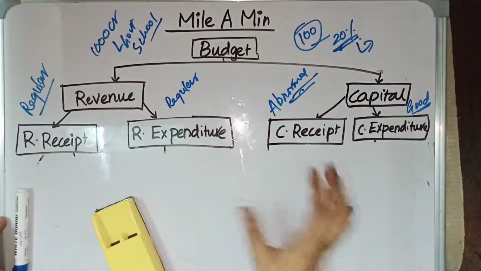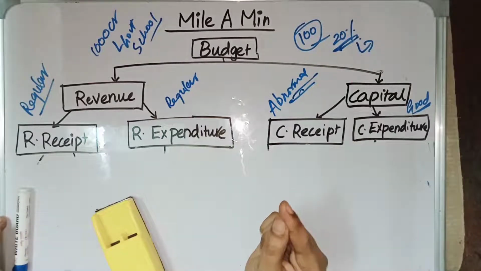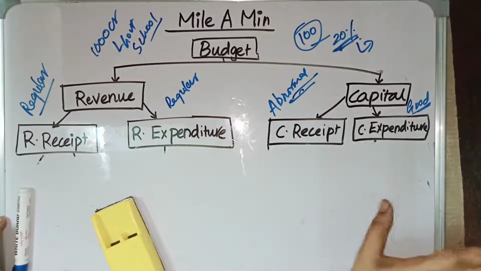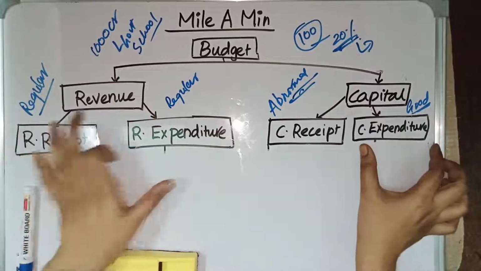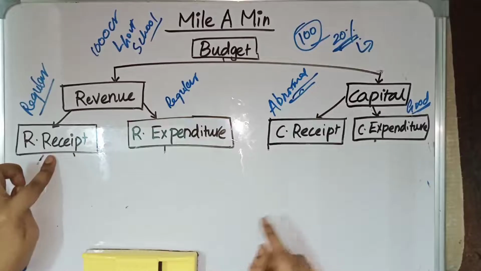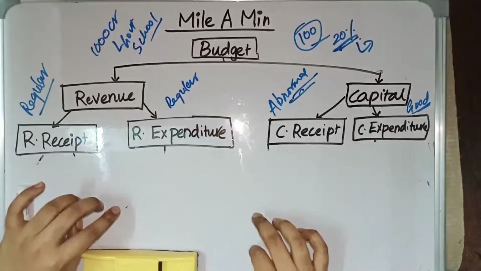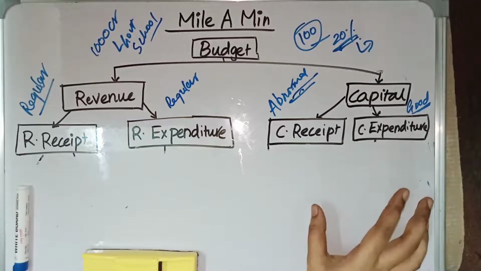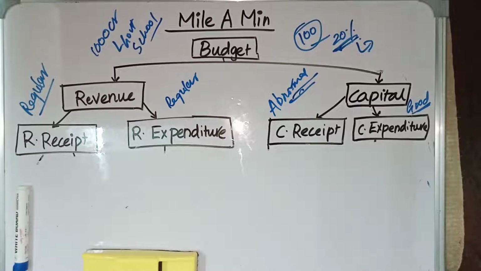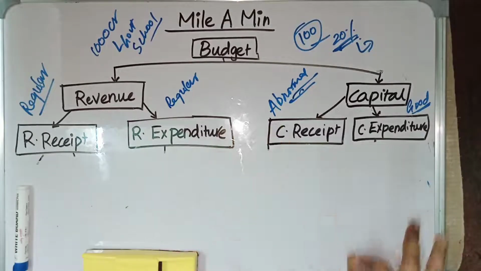In fiscal deficit, from capital receipt, borrowing is excluded. That is the only difference. Therefore, fiscal deficit is equal to total expenditure minus revenue receipt minus capital receipt excluding borrowings. And in primary deficit, it is fiscal deficit minus interest payments. Interest payments means the amount which you have paid as interest on your previous loan. These are the things which relate to deficit.